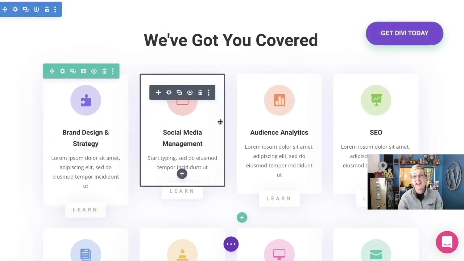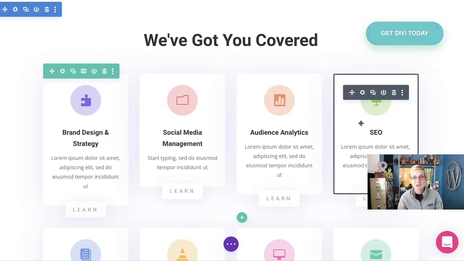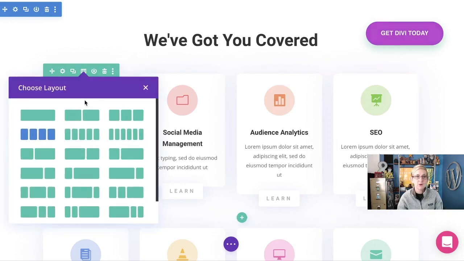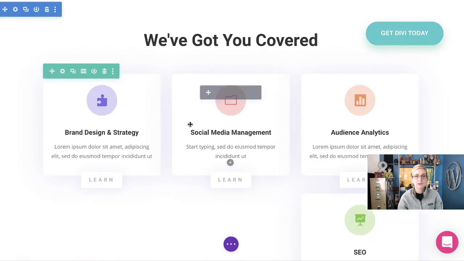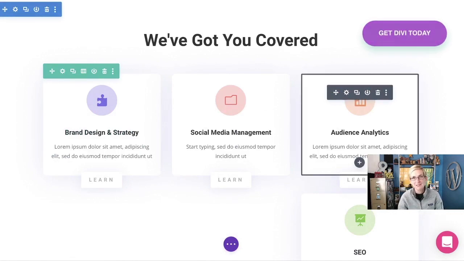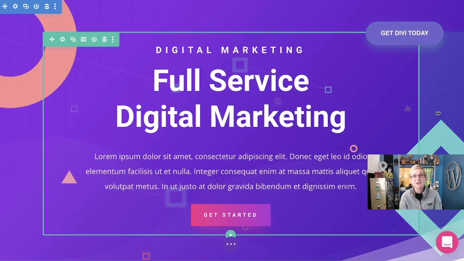Pretty cool to do, and as you can see, I didn't have to know any code. What about structure changes? If I didn't want 4 columns and I only wanted 3 columns, you can go here inside the Divi Builder, choose 3 columns, and it'll build all that code for you. And of course, it's mobile friendly. When you use a page builder inside of WordPress, it is very, very simple to build out a beautiful looking website.